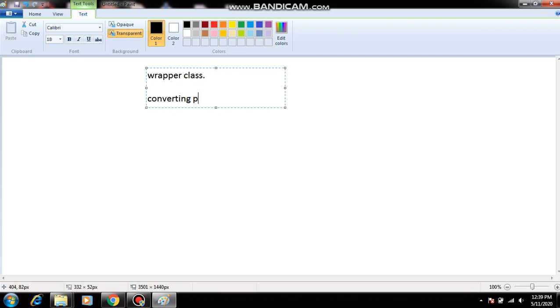Converting primitive data types into classes is called a wrapper class.